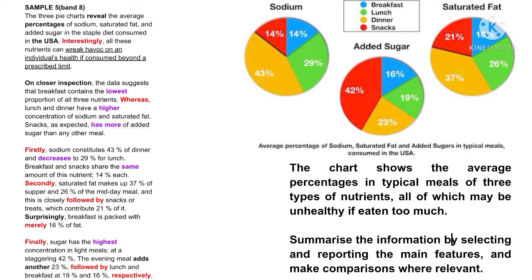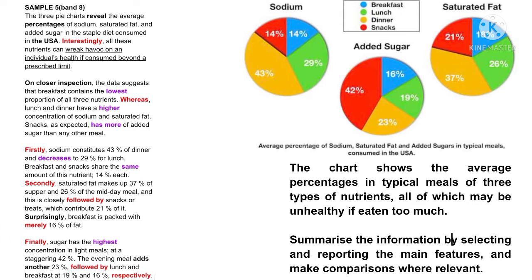Sample 5, Band 8. The 3 pie charts reveal the average percentages of sodium, saturated fat, and added sugar in the staple diet consumed in the USA. Interestingly, all these nutrients can wreak havoc on an individual's health if consumed beyond a prescribed limit.